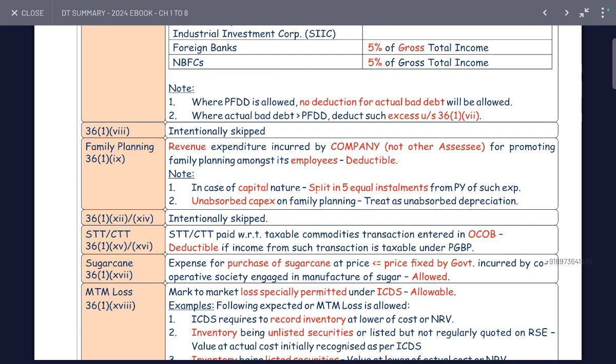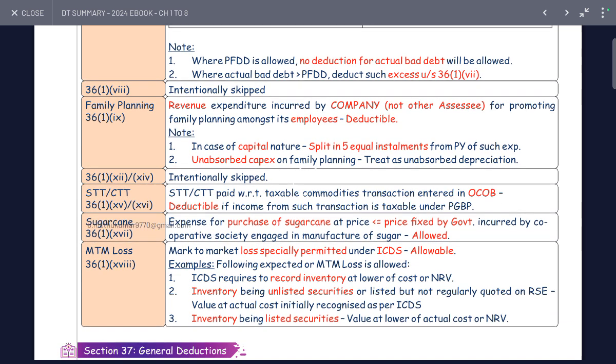Family planning expenditure: revenue expenditure incurred by the company, other than an assessee, for promoting family planning amongst employees is allowed as a deduction. In case of capital expenditure, it is split into 5 equal installments, starting from the previous year of the expenditure, and the unabsorbed capital expenditure on family planning is treated as unabsorbed expenditure.